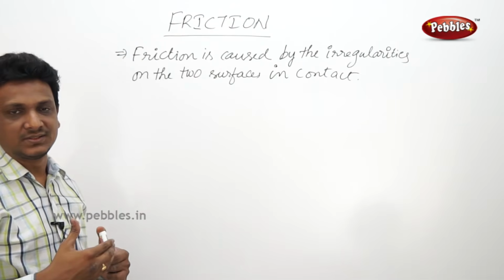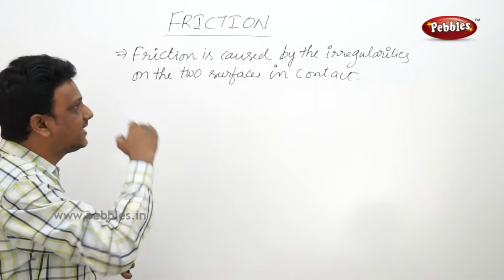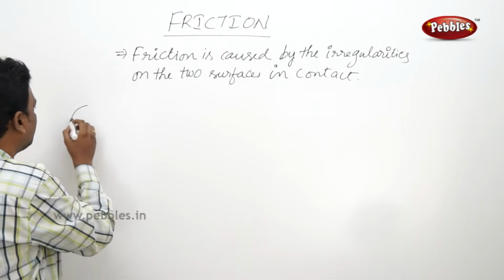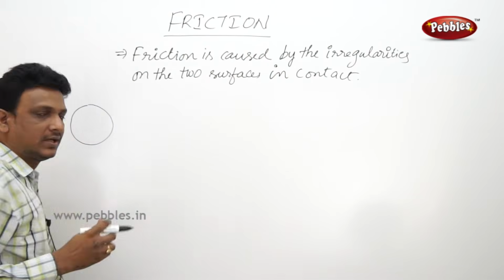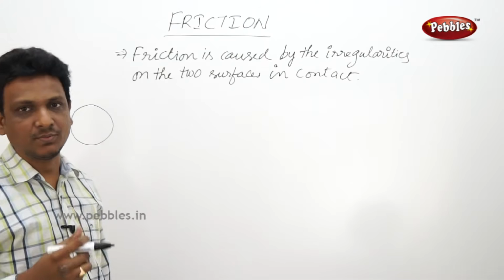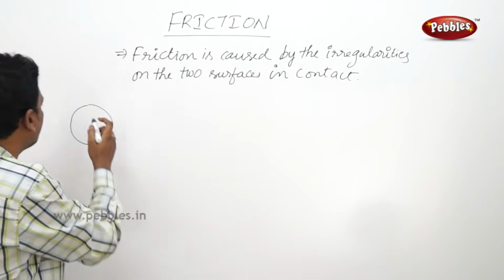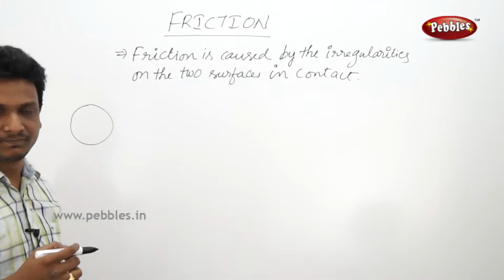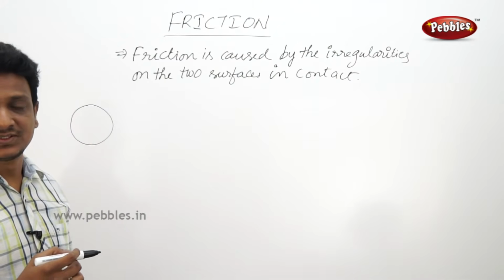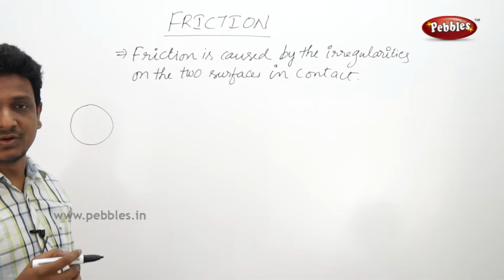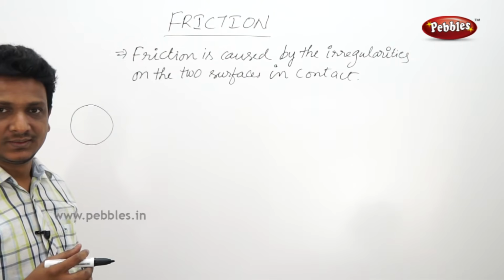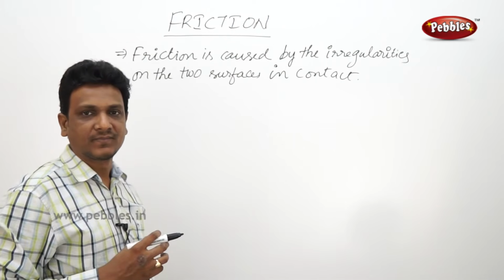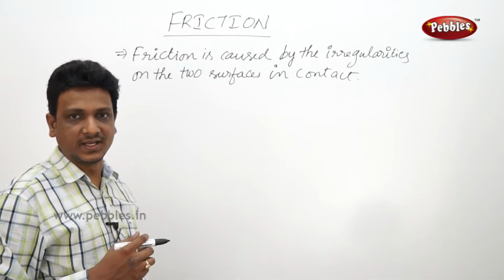But why does it come? Actually, what is the reason? It is because of the irregularities. So what are these irregularities? Say for example, you see a ball, a rubber ball or a tennis ball. When you see the ball, you think the surface of the ball is soft, smooth, without any bumps. But there are some irregularities you cannot see with your naked eye.